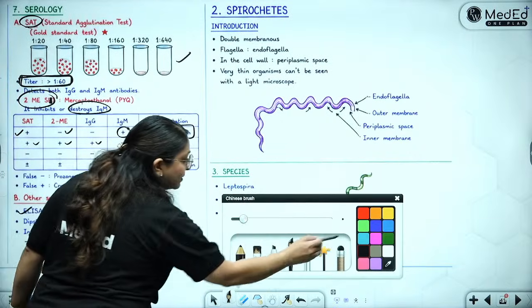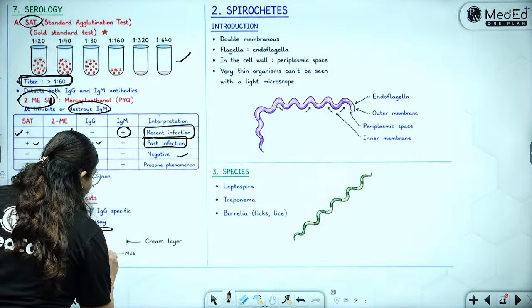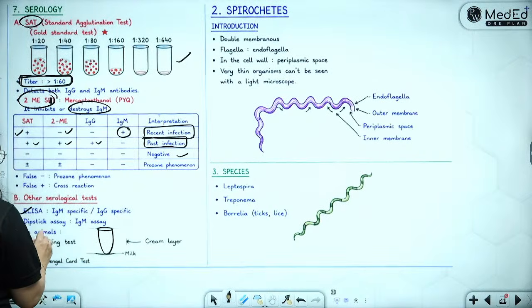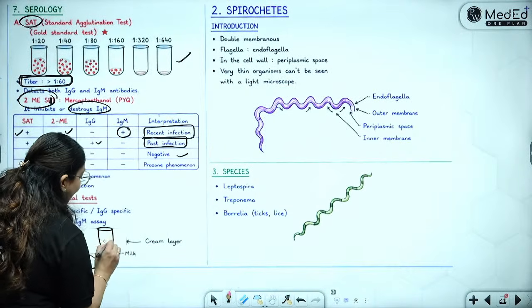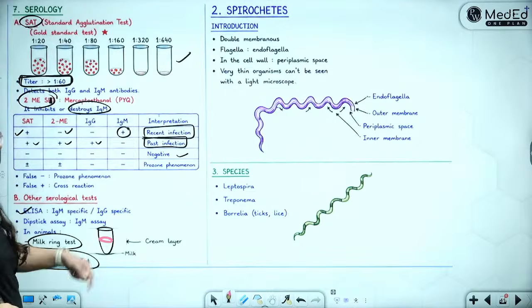Inside the animals, to detect it, we do a milk ring test or rose Bengal card. What is milk ring? In a test tube, we take milk and there is a pink colored ring which is formed in that test tube.